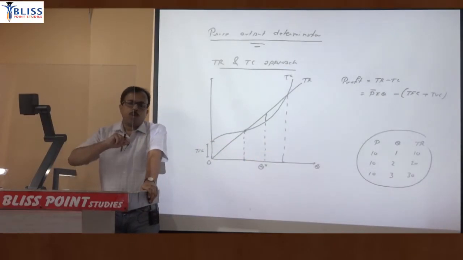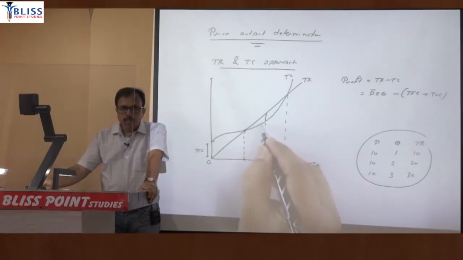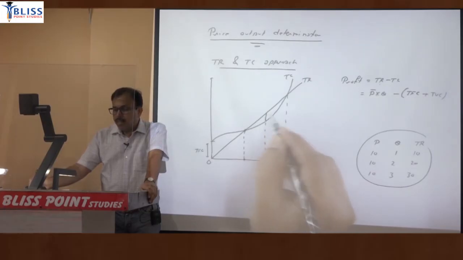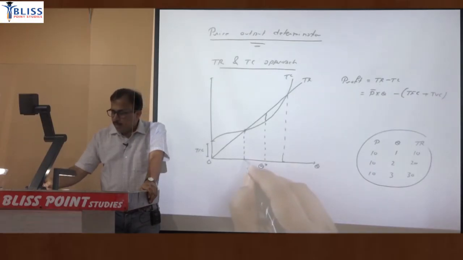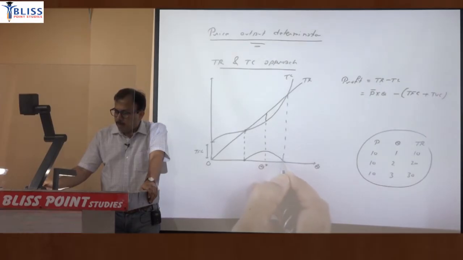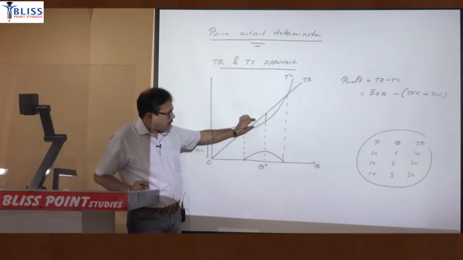So if you want to plot the profit curve, initially profit will increase, it will reach a maximum, and then it will decline. So the profit curve is in fact an inverted S in shape. If you want to draw the profit curve separately, it will be drawn like this. This gap is basically plotted here.